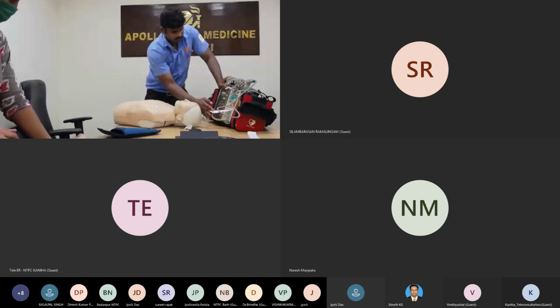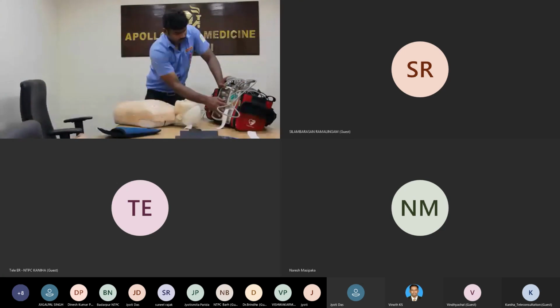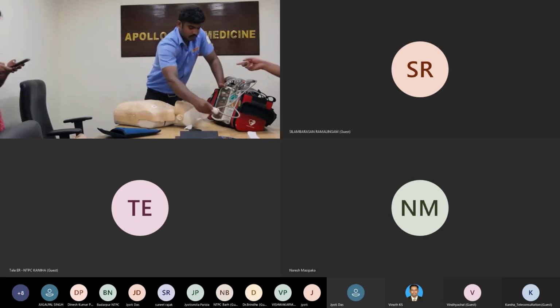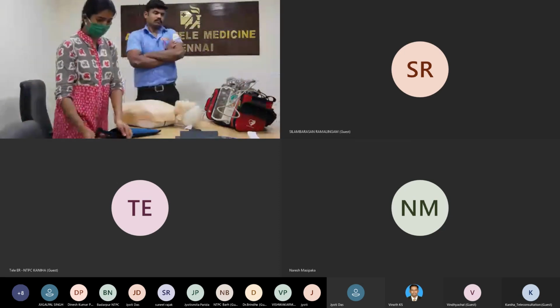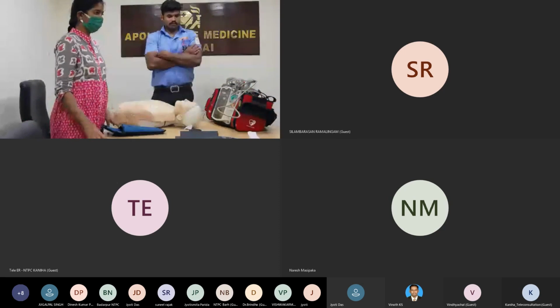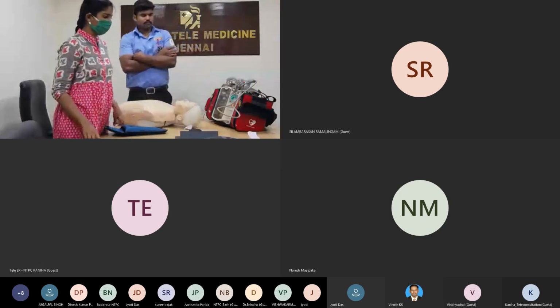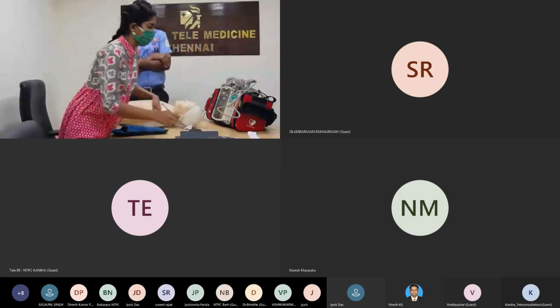That rhythm has some electrical activity on the monitor. It's called pulseless electrical activity. So, Vinod, you can share what Shinju sent just now.